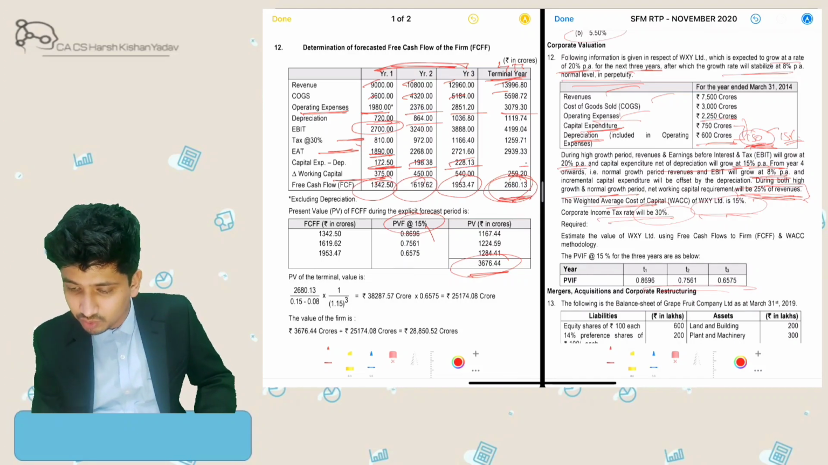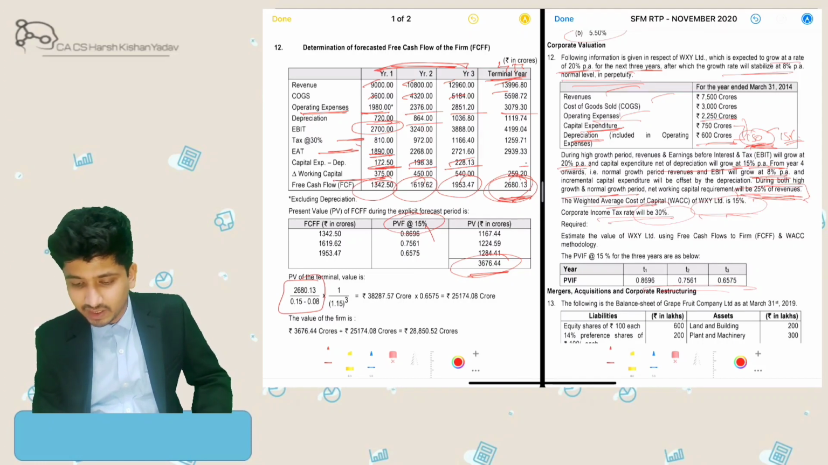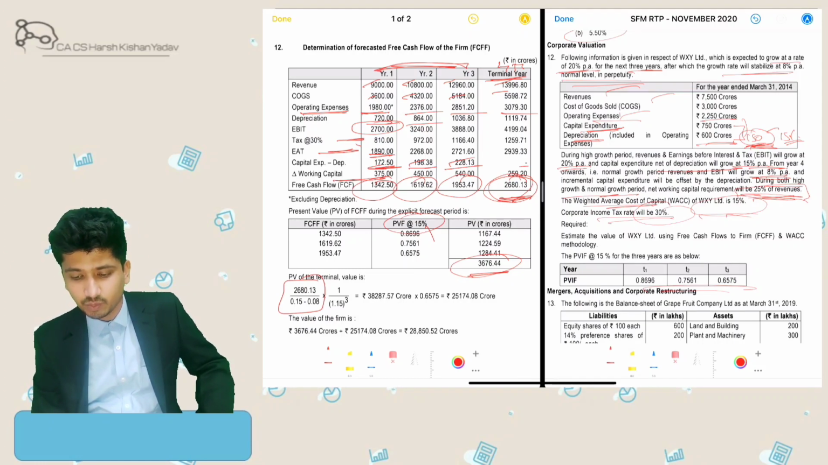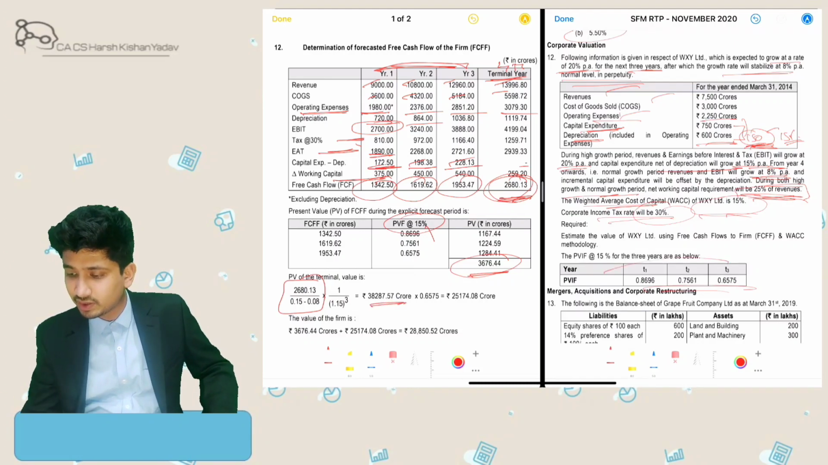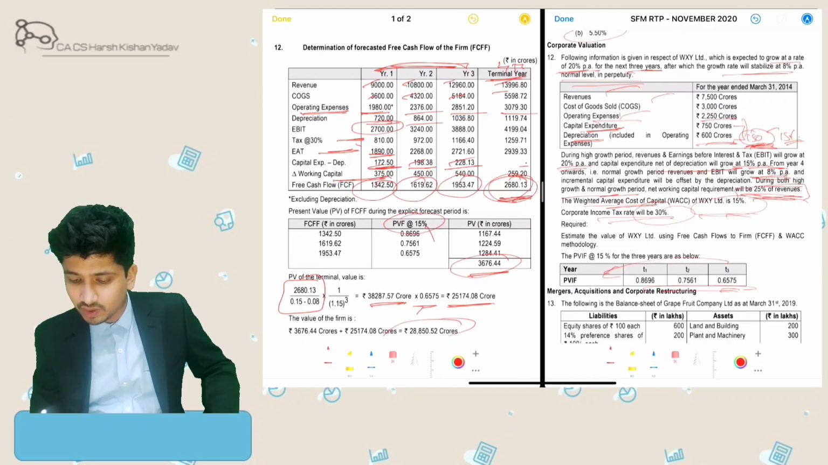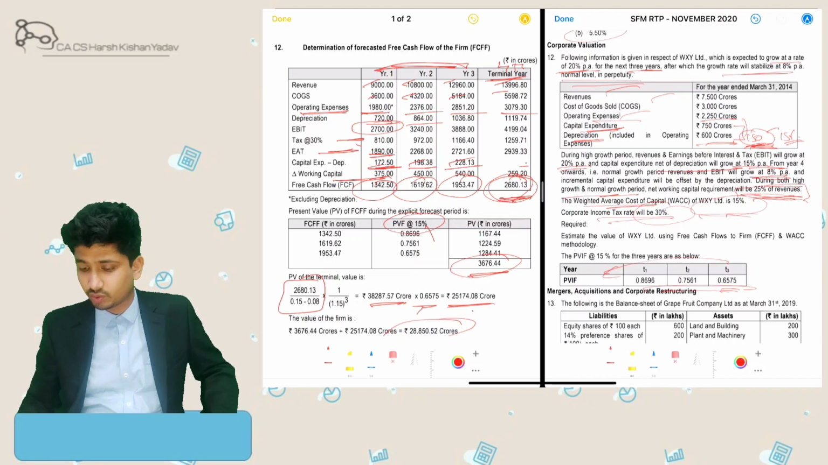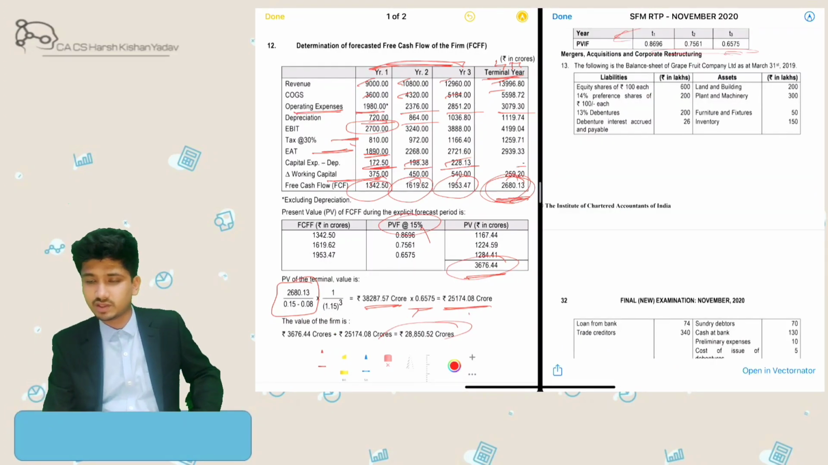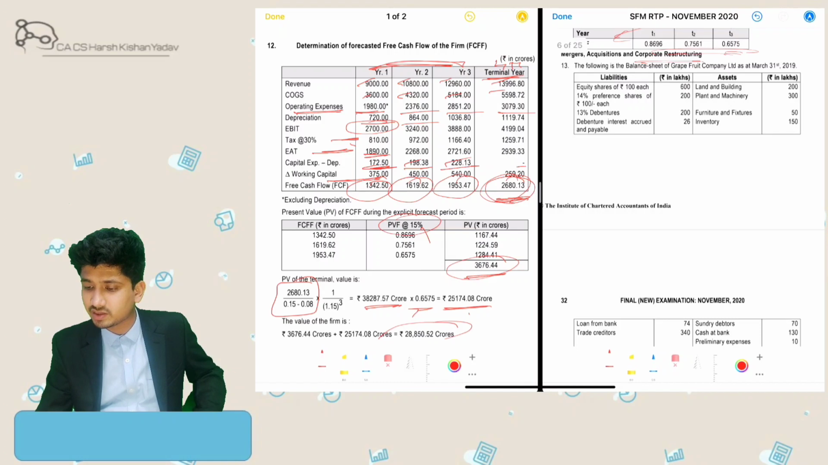So what we have done is 2680.13 divided by yield minus growth rate. So 0.15 minus 0.08, so 0.07, it will come to around 38,287.57 crores, which will further bring it to zeroth year, like present value. So it will come to around 25,174.08 crores. So my total firm's value will come to 28,850.52 crores.